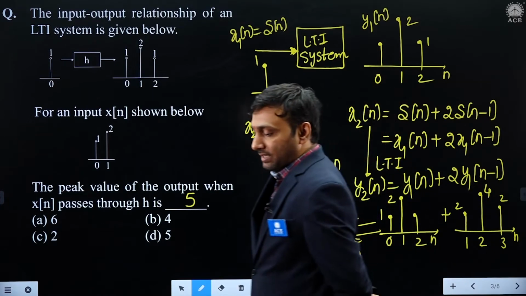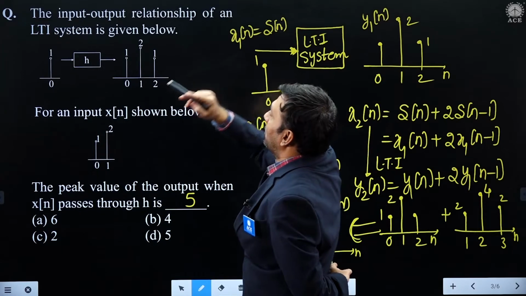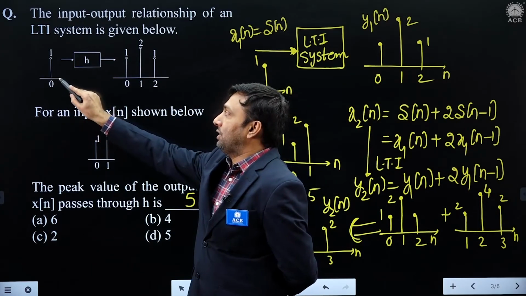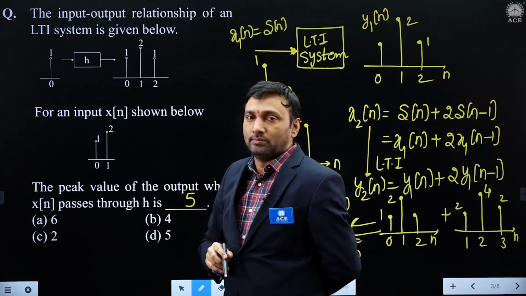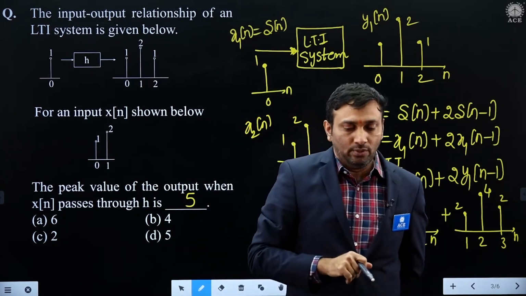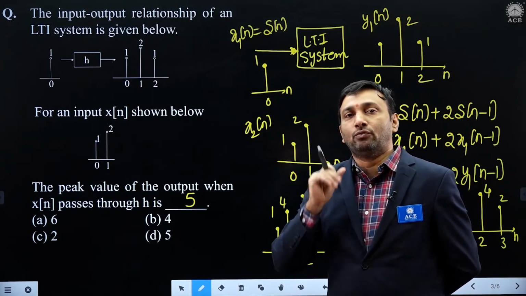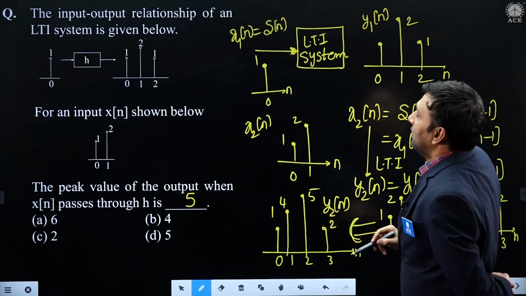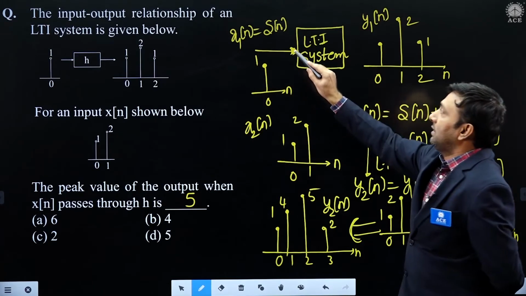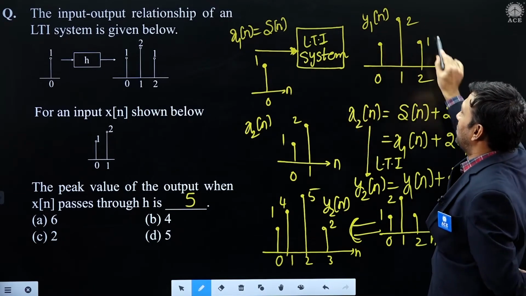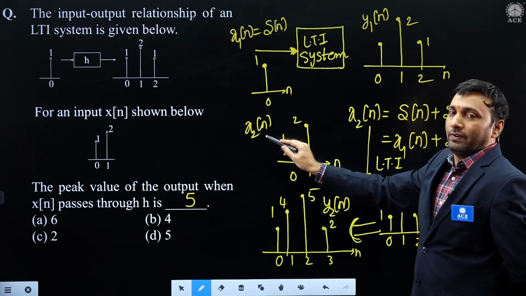This is another question asked on LTI system property. What is the question given? The input and output relation of an LTI system due to discrete impulse del n, if you got this output, due to the second input, what is the output? For an LTI system, we know whatever relation holds for inputs, the same relation is equally true for their outputs also. Assume this as x1 of n, the second signal as x2 of n. Assume x1 of n is del n due to which the output is like this. If this is the second input x2 of n, let us find what is the output.